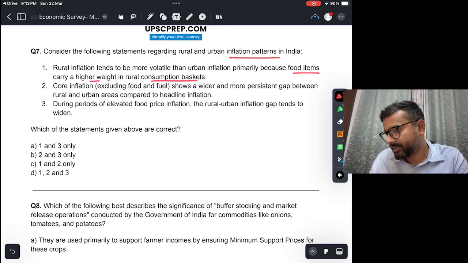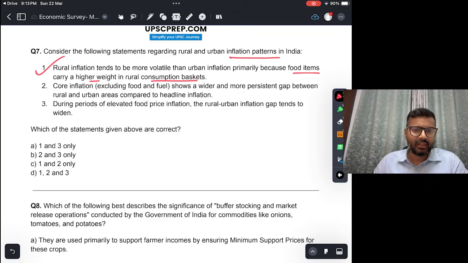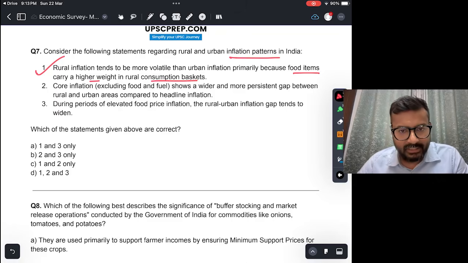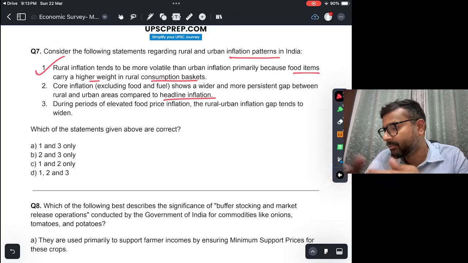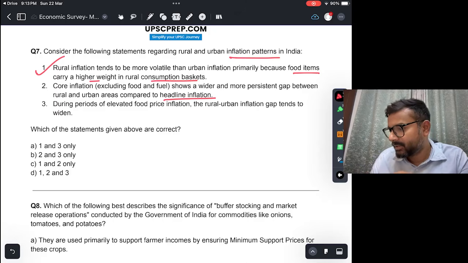Core inflation, excluding food and fuel, shows a wider and more persistent gap between rural and urban inflation, compared to headline inflation. Now, think logically. The volatility is due to food inflation, right? Now if you exclude food, in core inflation there would be less gap, right? Not more and persistent gap, and therefore this is incorrect.